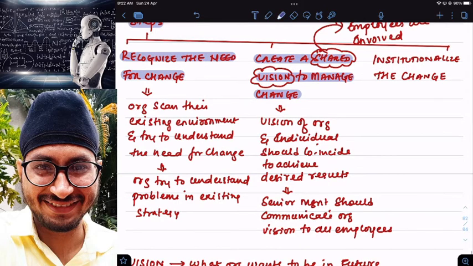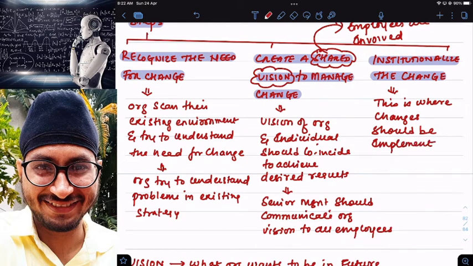Then step number 3, what will I do? Institutionalize this change. Institutionalizing change is the stage where changes are actually implemented.